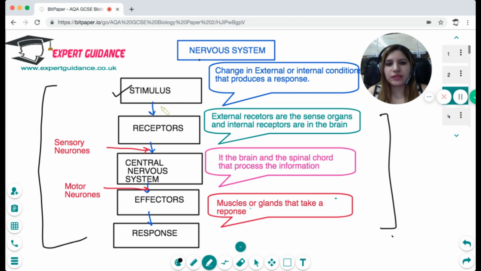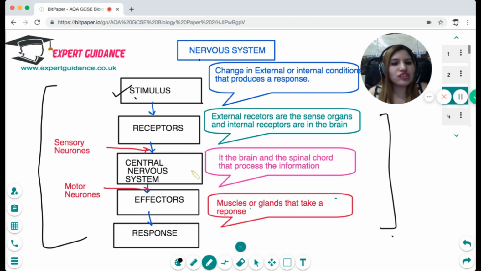What is a stimulus? A stimulus is any change in the external or the internal conditions that makes your body take action or produce a response. For example, suddenly the temperature increases. So what will you do? You will wear lighter clothes, you will switch on the fan. You take some action because you want your body temperature to be normal. So first of all, there's always a change. The change could be a change in temperature, pH, salt and water level.